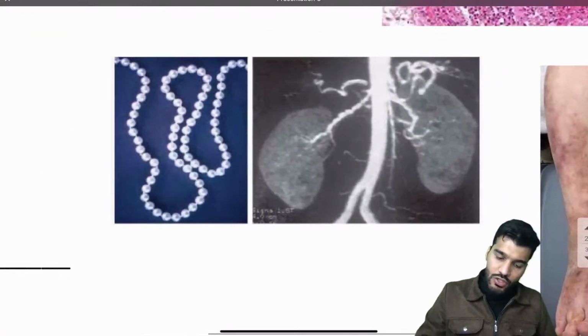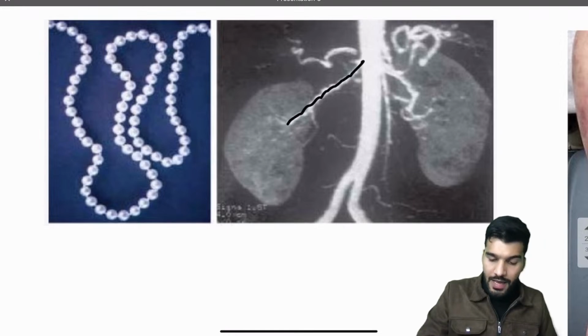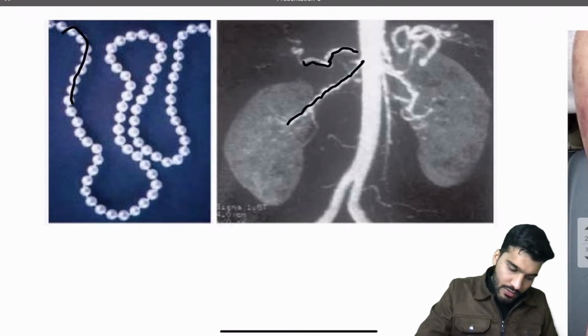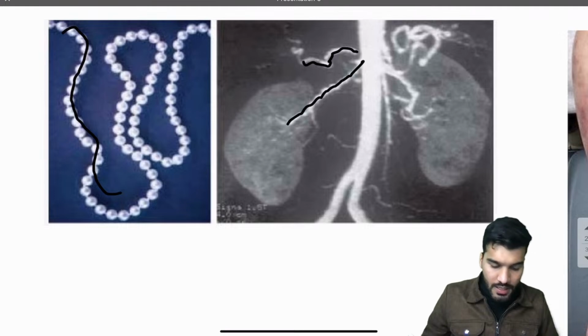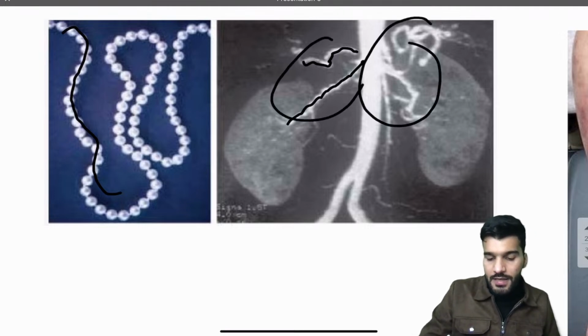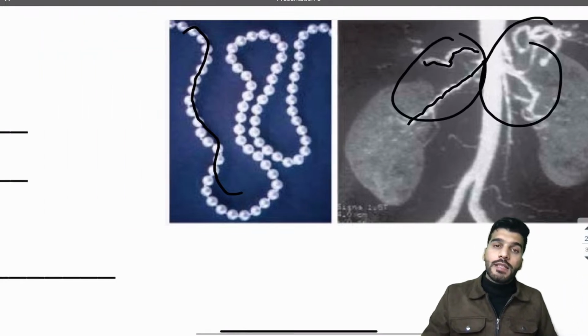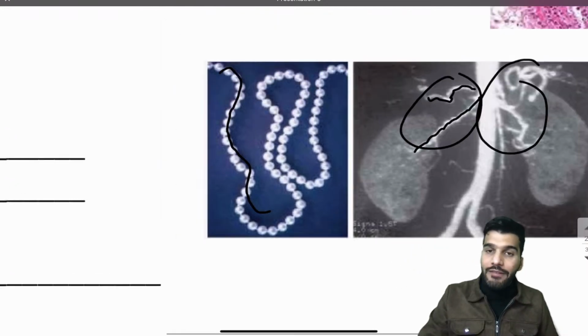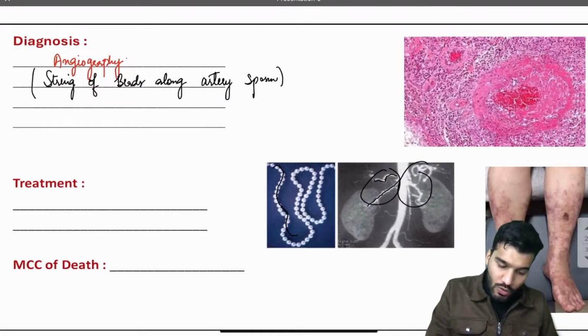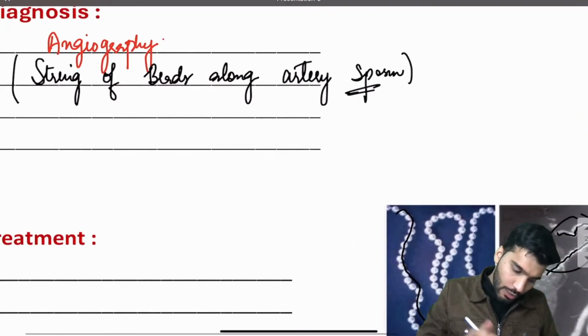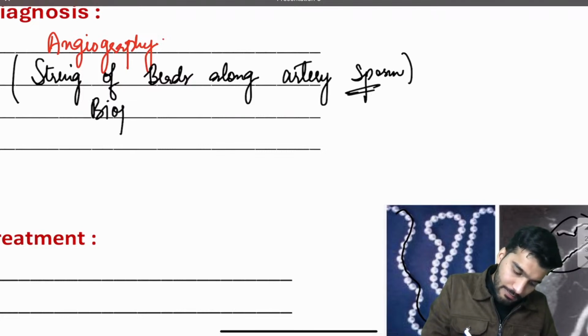So if this picture is coming to you, see this artery is having a spasm, so this will have what? String of beads appearance. This is an angiogram, and it gives the classical picture of string of beads appearance along with the artery which is having a vasospasm. Along with that we can go for the biopsy as well.